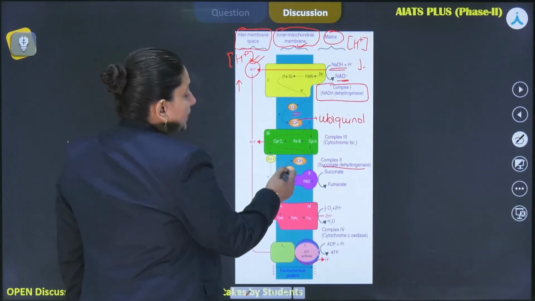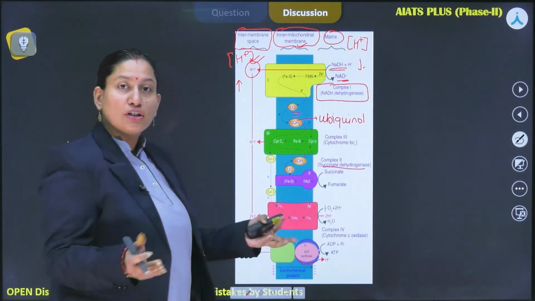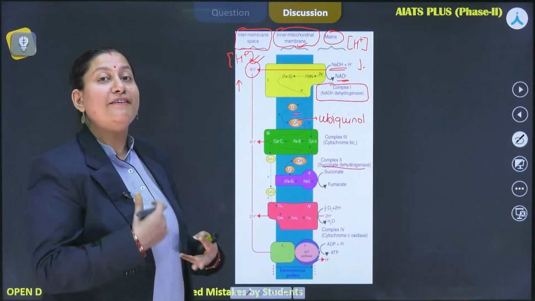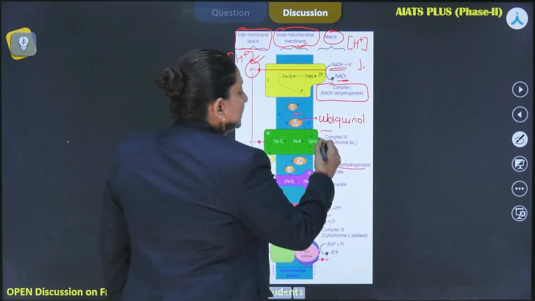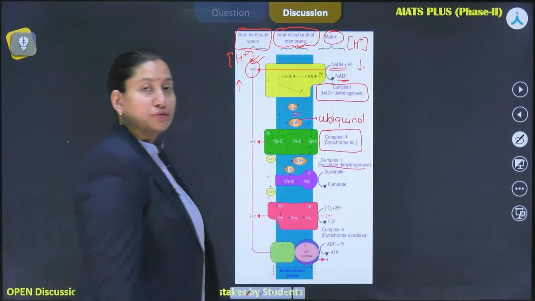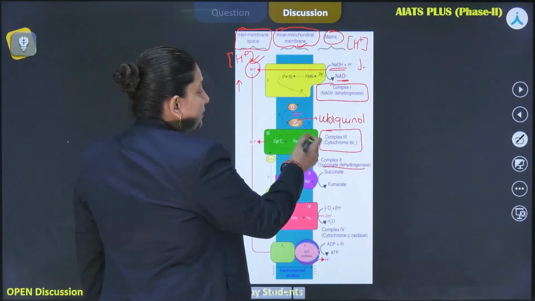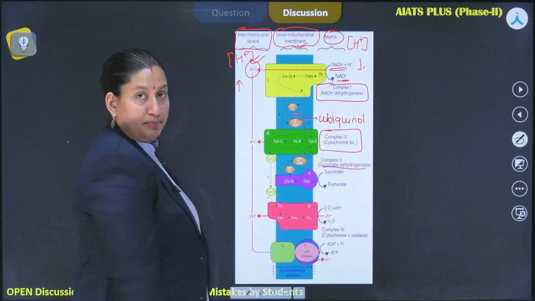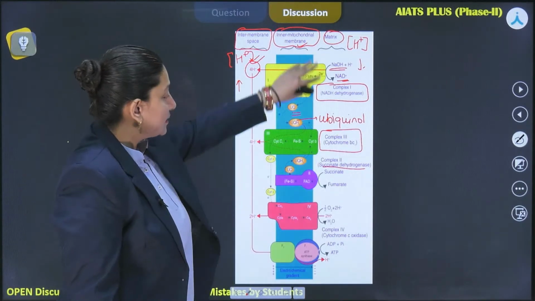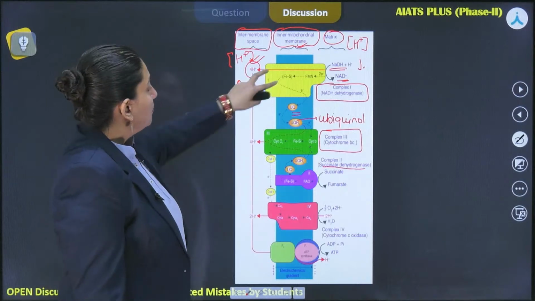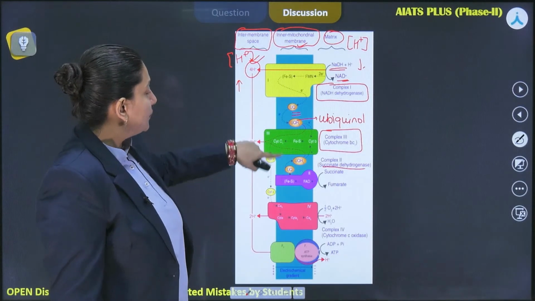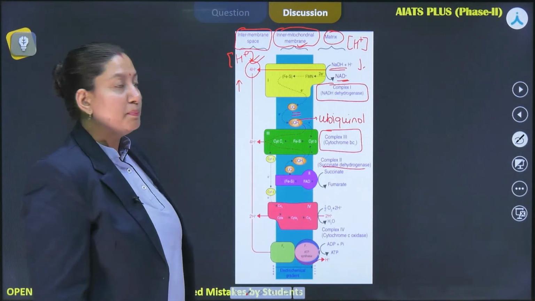So when ubiquinone is taking up the electrons from both the complexes, it is going to give the electrons back to complex 3, that is the cytochrome BC1 complex, right? It receives the electrons from both the complexes. These complexes don't have any interlinkage. Both of them give their electrons to ubiquinone, and then finally it reaches complex 3.